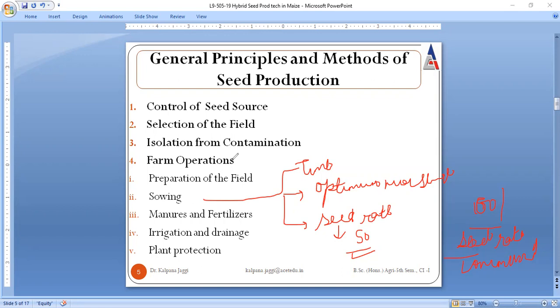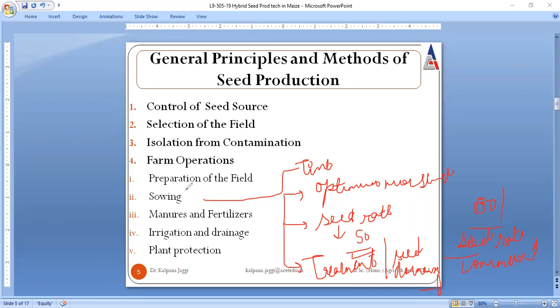So we have to take care of time, then optimum moisture, then seed rate, and we can often go for the treatment of seeds also, because sometimes the seeds may have contamination, so the seeds are to be treated. Sometimes seeds undergo a dormancy period, so to break the dormancy, seeds are treated before sowing.